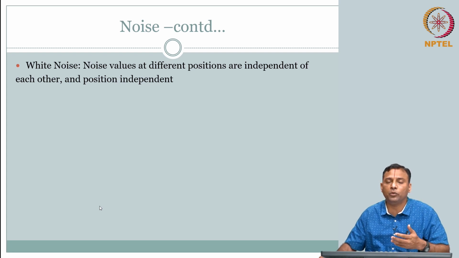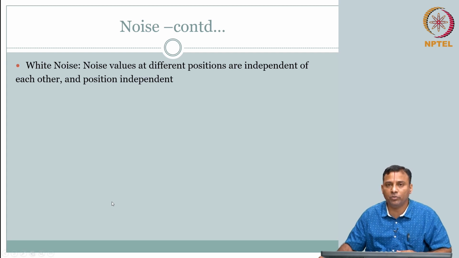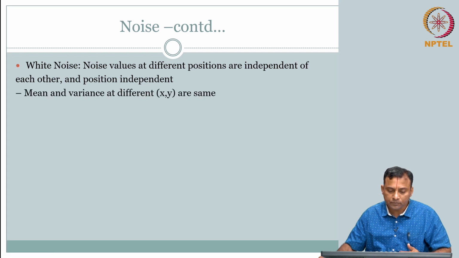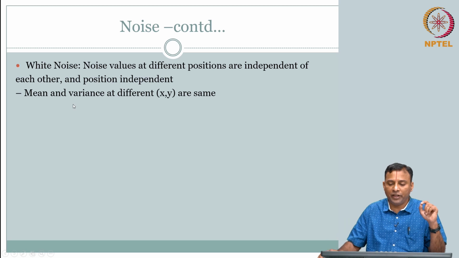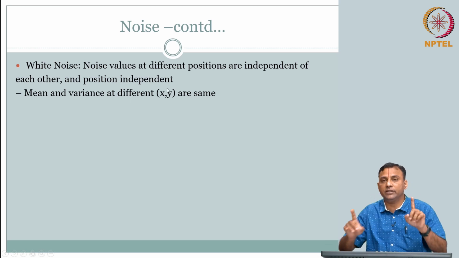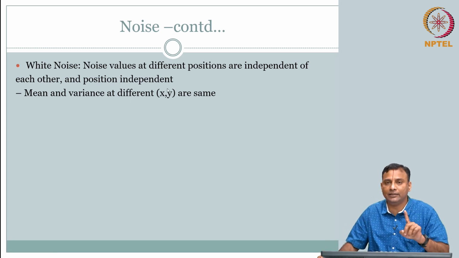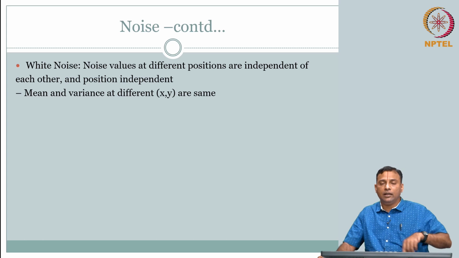So, how do we write it in terms of whatever we have covered so far? How does the distribution function look, right? So, that means mean and variance. When we talk about noise values being independent of each other, that means the mean and variance at different locations are the same, and it is not dependent on other locations.